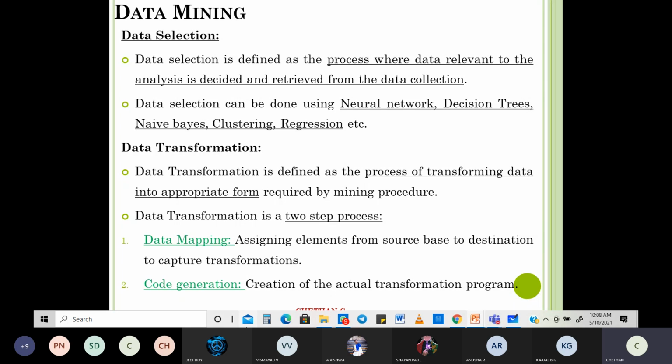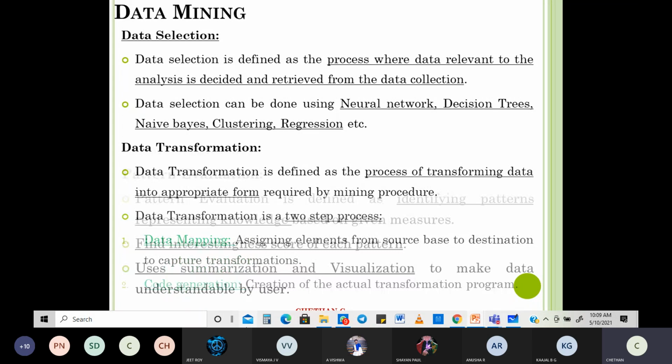Data transformation is defined as what? Process of transforming the data into appropriate form. What's the meaning of appropriate form? The form that people want, the form that can be used for analysis. Process of transforming data into appropriate form required for mining procedure. Okay, then it comes in two steps, two processes. First one is data mapping, assigning elements from source base to destination to capture the transformation. Okay, then code generation, creation of actual transformation program. Okay, this is known as your data transformation.